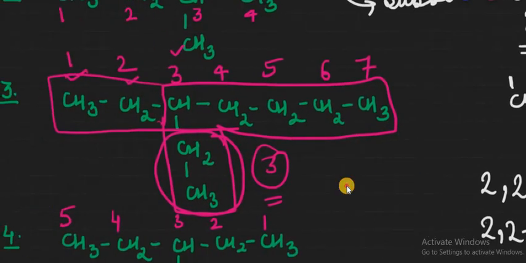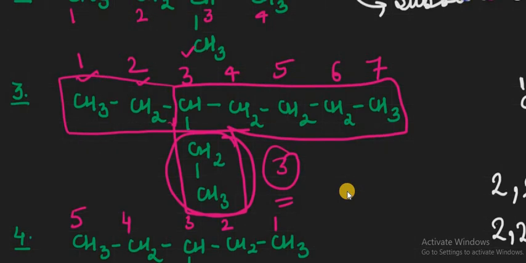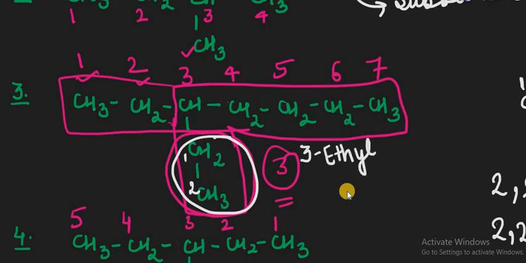Remember this. Now see, in this name we have the chain numbered 1, 2, 3, 4, 5, 6 and 7. Now 7, obviously hept is there. On the third position you see 2 carbon atoms, one CH2, one CH3. So just give them numbering 1 and 2. The numbering will start from this way only. So 2 carbon atoms are there, then it is called eth, and the position is third. The 3, it is now called ethyl. Yl is used to show the substituent present there. For 7, it is given as heptane because all the bonds are single bonds.